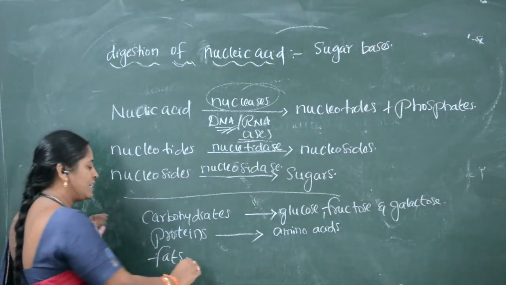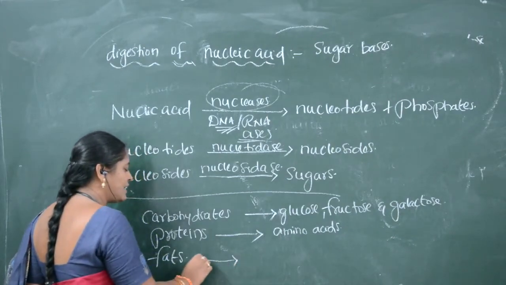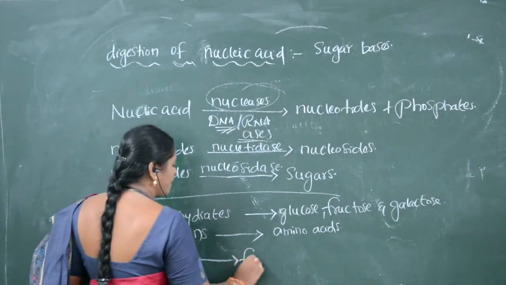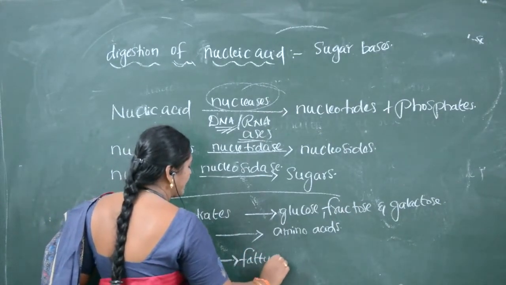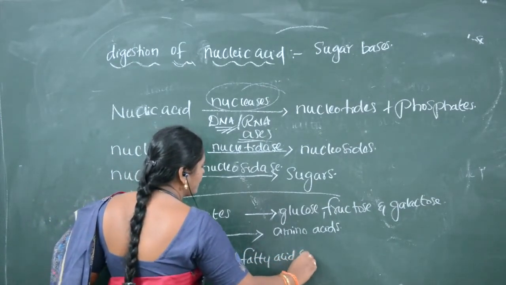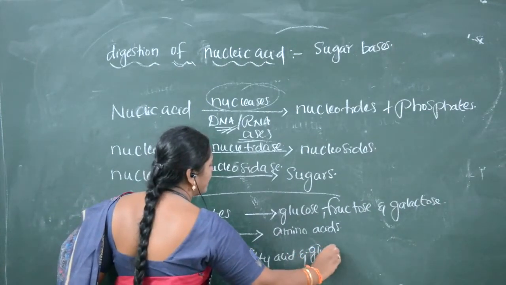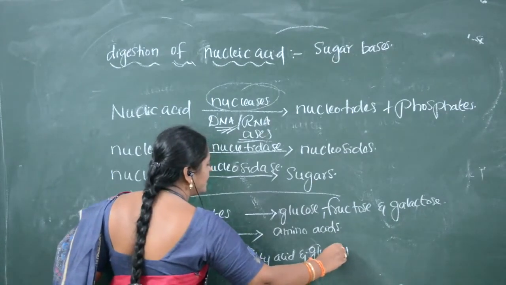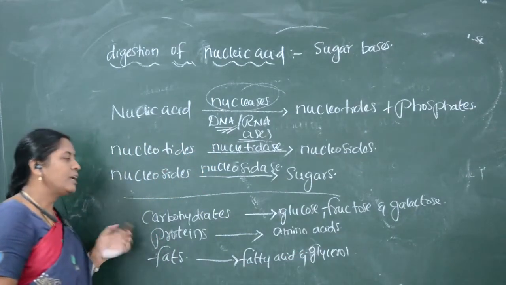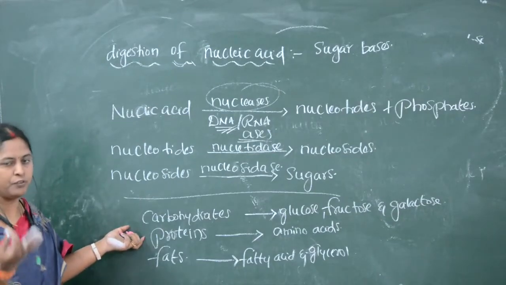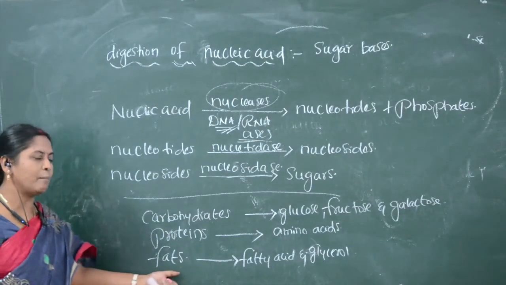Fats: when fat digestion is completed, what is the end product? Fatty acid and glycerol. So these are the end products of the nutrients which we consume in our daily food. In this way digestion is completed.